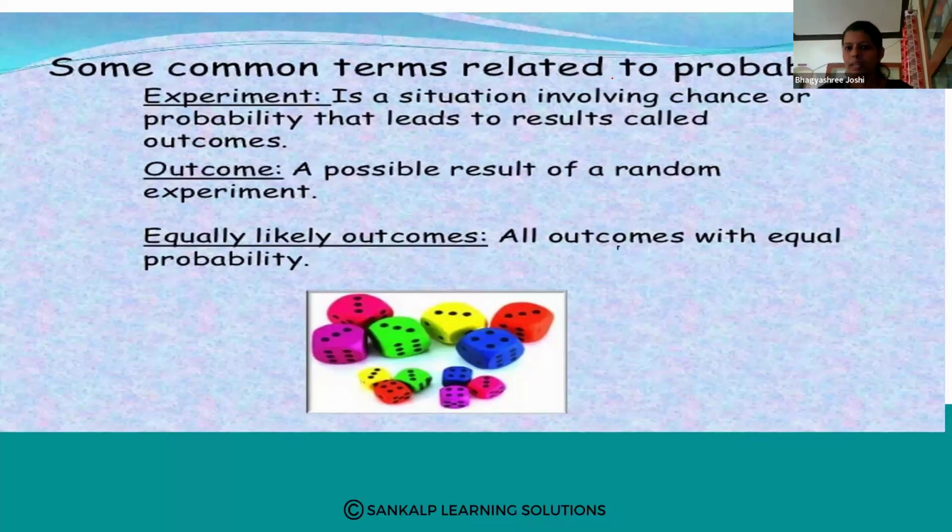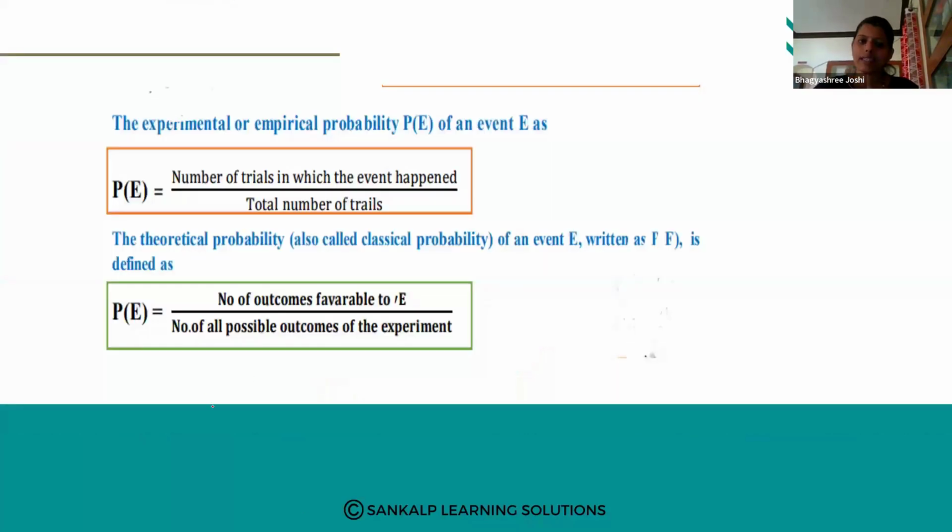Some common terms related to probability we have already discussed: what is an experiment, what is an outcome, which we call an event, and equally likely outcomes. All outcomes with equal probability are called equally likely outcomes. Next, the experimental or empirical probability P of E of an event E is the number of trials in which the event happens divided by the total number of trials. When you are doing an experiment, that is the experimental probability.